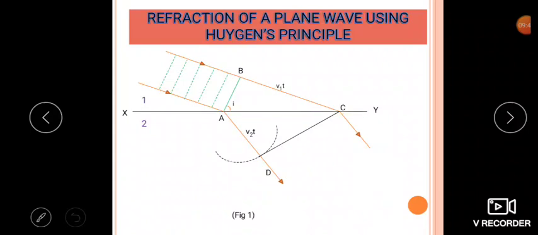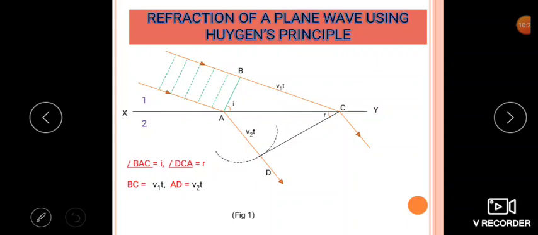D. So now we have AD equal to V2T, and CD is the tangential surface touching the refracted secondary wavefront. That angle R we can call the refracted angle. Hence CD is the refracted wavefront. Our CD is one refracted wavefront, and let R be the angle of refraction.